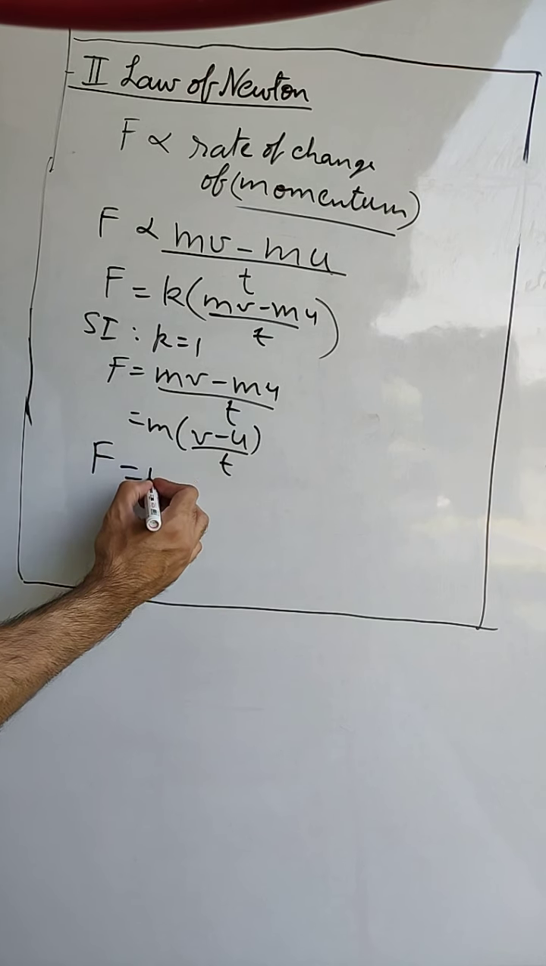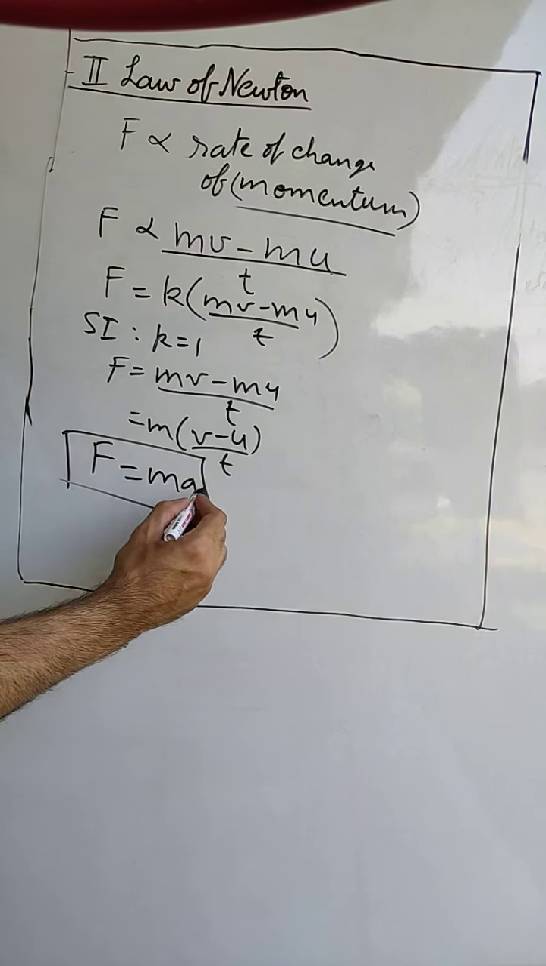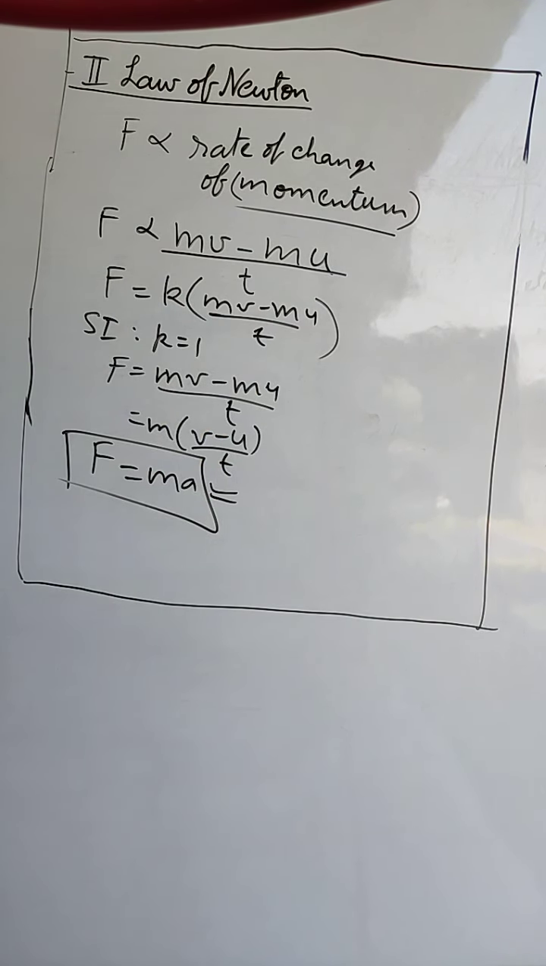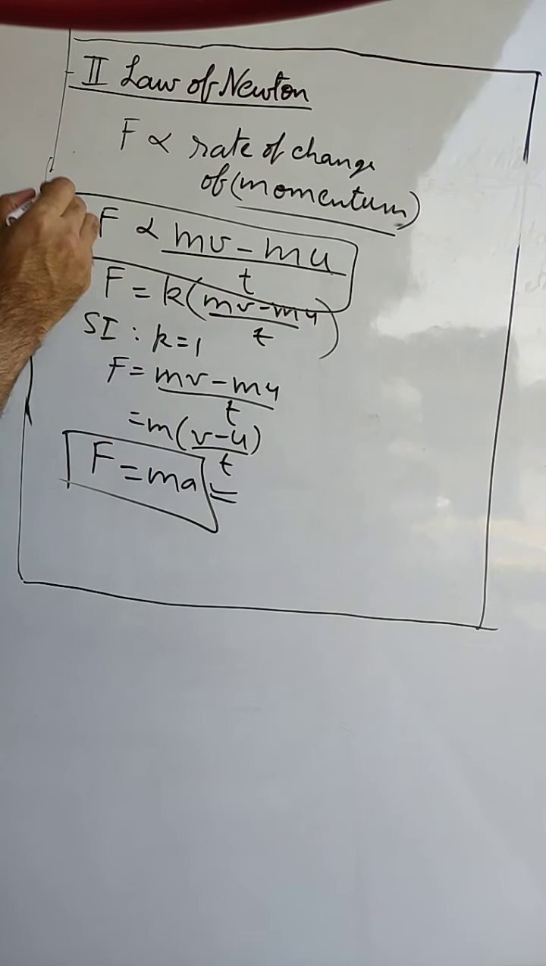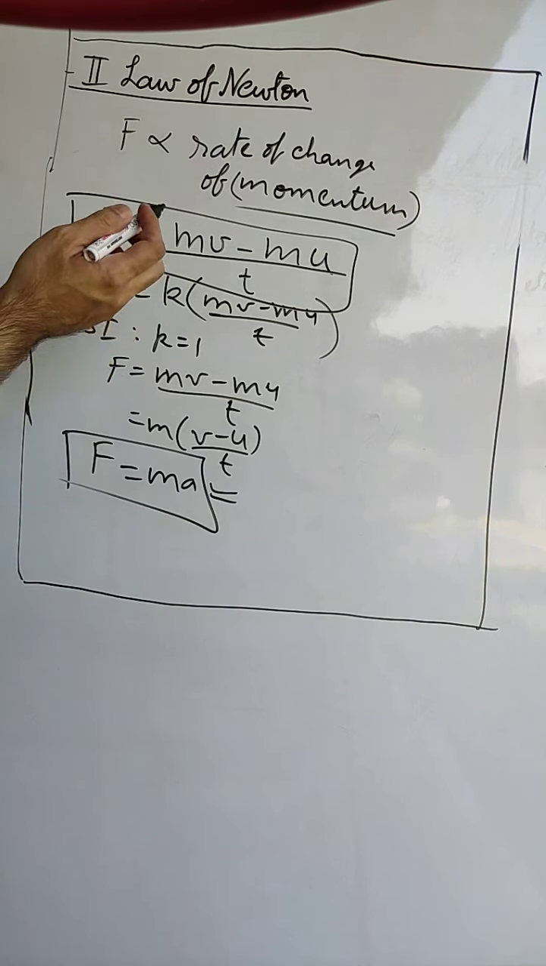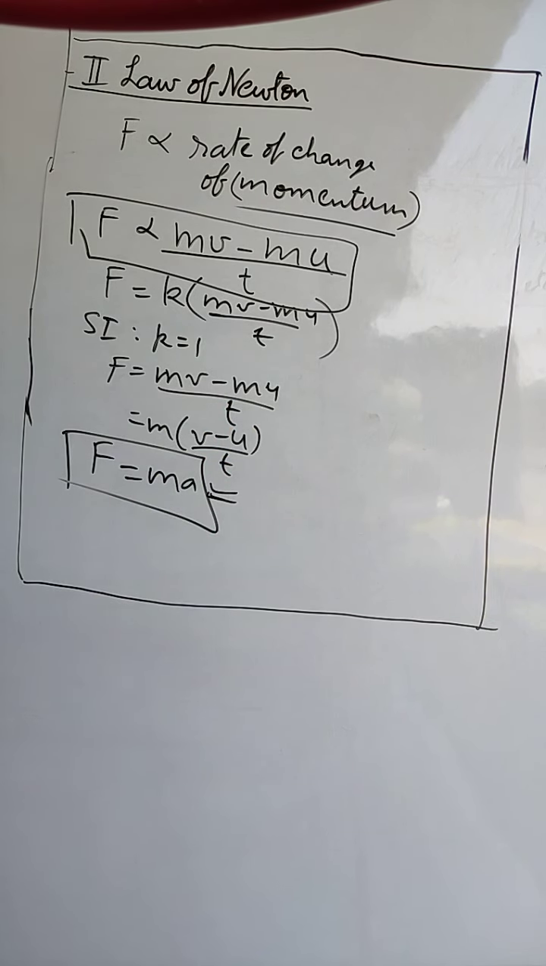So I can say that force equals mass into acceleration. So this gives you another equation. This equation is important. It is used largely in solving numericals. So this is your main statement of the second law of Newton, that force is directly proportional to rate of change of momentum, and out of this statement through derivation we find out this equation, that F equals mass into acceleration.